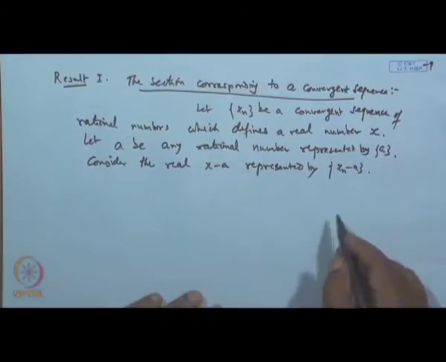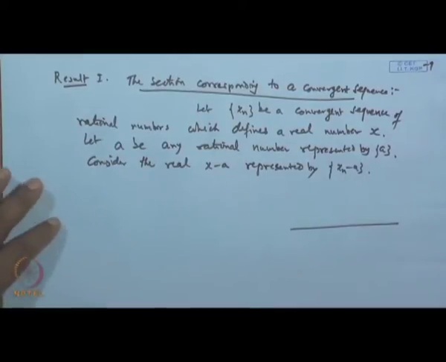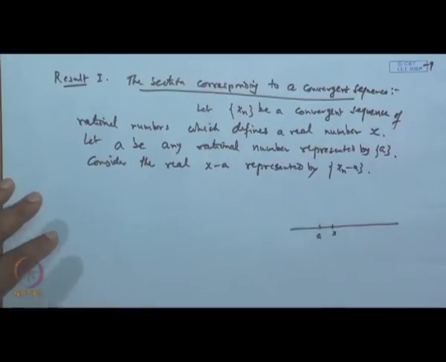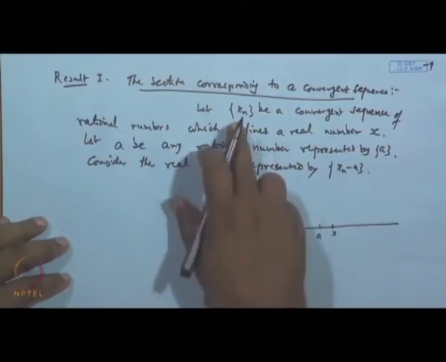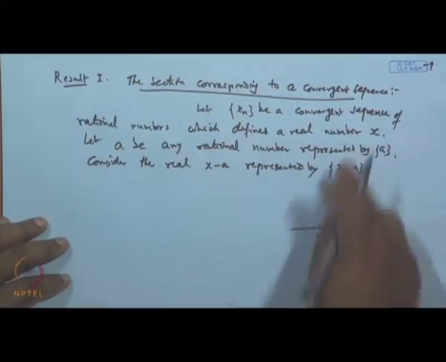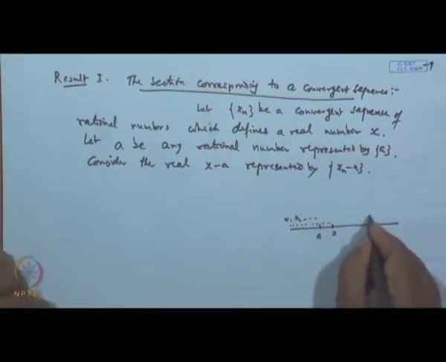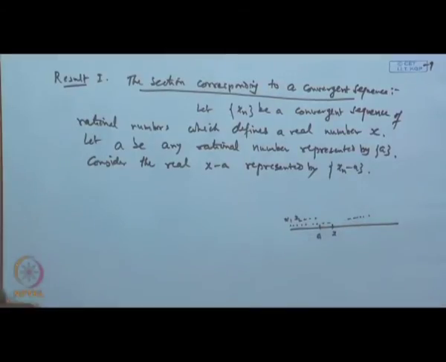So, what we have is this concept. Suppose we have this x here and a is any rational number here. Let x n be a convergent sequence of rational numbers defining the number x. So x 1, x 2, x n can be obtained here, or it may come from here also, x 1, x 2, x n.